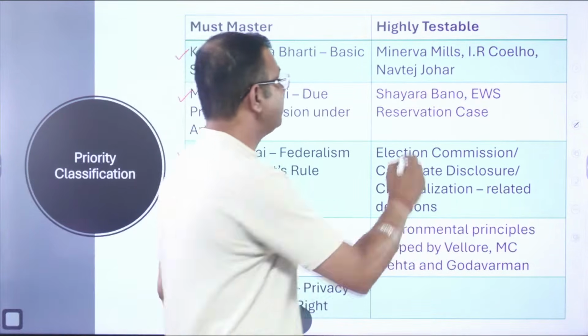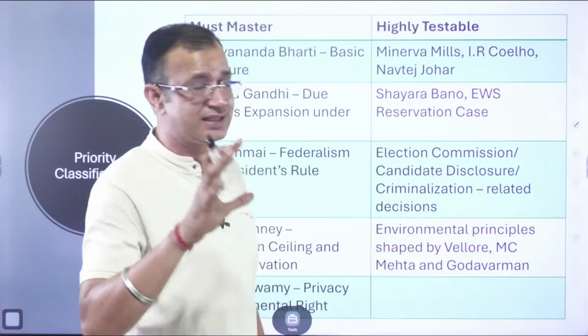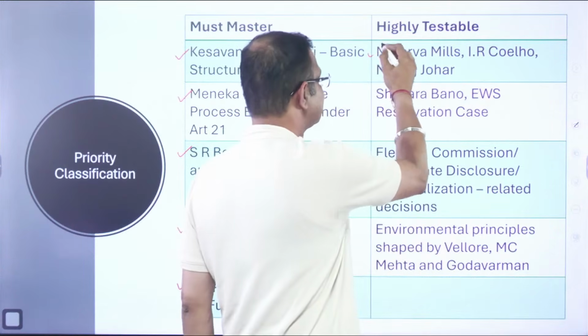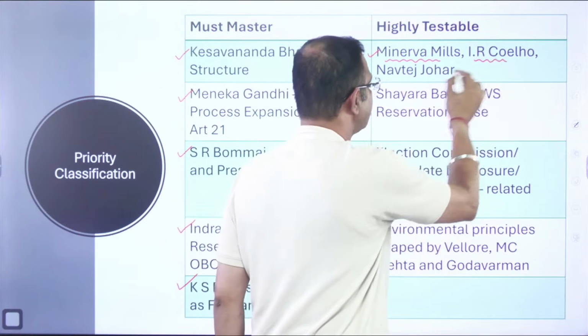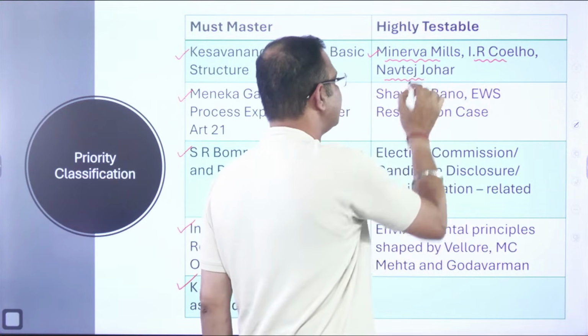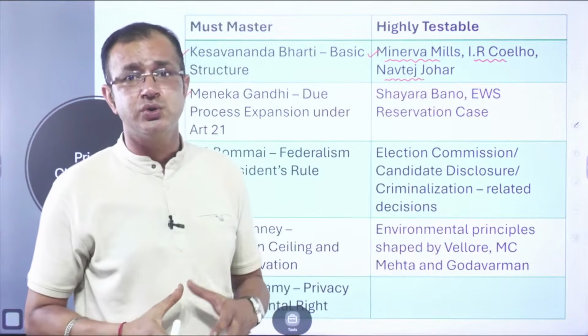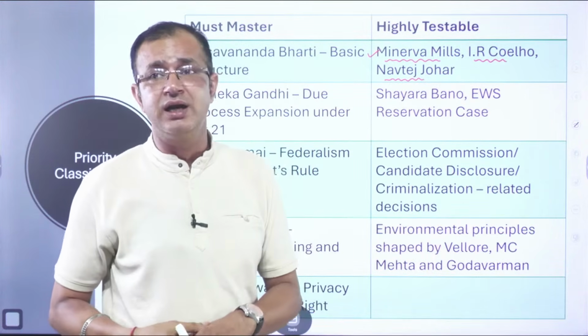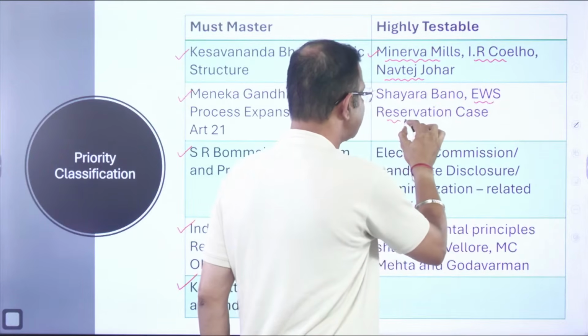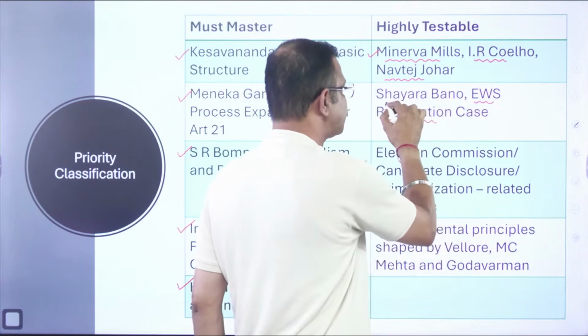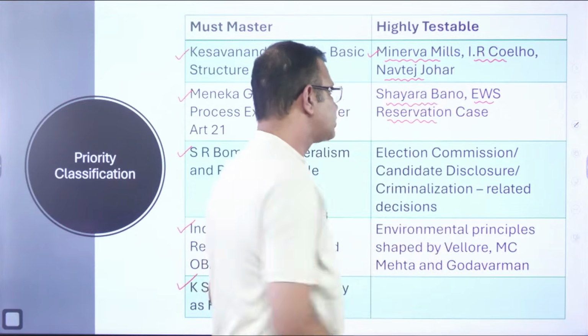At the same time, UPSC tests you on these cases as well. There is the Minerva Mills case. There is another case, Ayar Kaulo and Navtej Johar. When it comes to economically weaker sections, there is the case of the reservation provided to the economically weaker section. The Shayara Bano case is also very important.